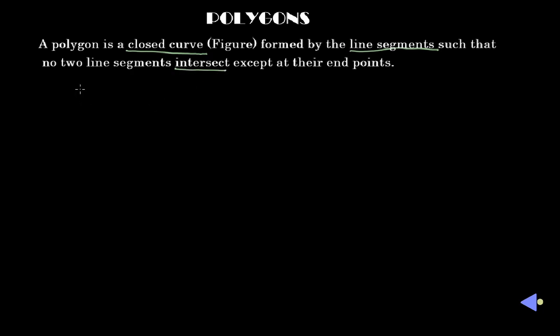From our definition, a polygon is a closed curve. If I draw a closed curve like that, why is it a closed curve? Because the starting point and the ending point are meeting at the same point. That is why it is a closed curve. So is it a polygon? No, it is not a polygon. Why? Because it satisfies only one condition, that it is a closed curve. But to be a polygon, it should be formed by line segments. That is our second condition.